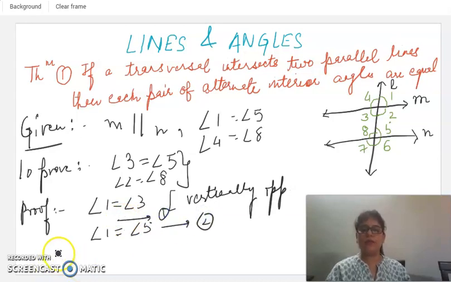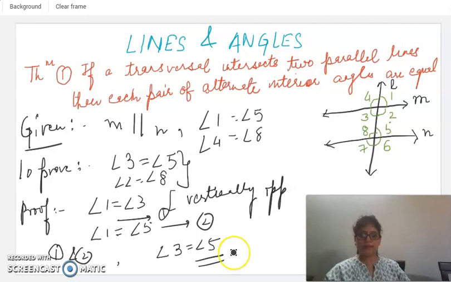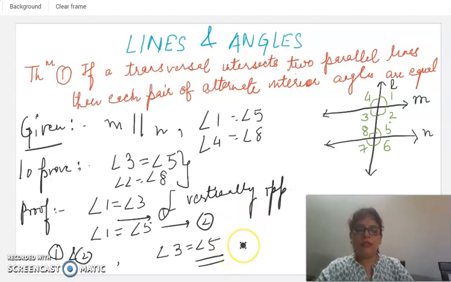From equation 1 and equation 2, we say that angle 3 is equal to angle 5, which is the proof that we have. Very simple. So we have proved that if a transversal intersects two parallel lines, we get pairs of alternate interior angles as equal.